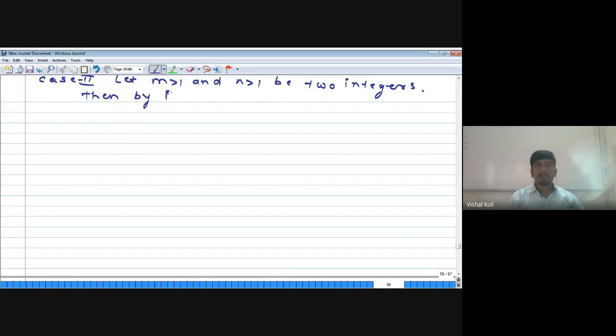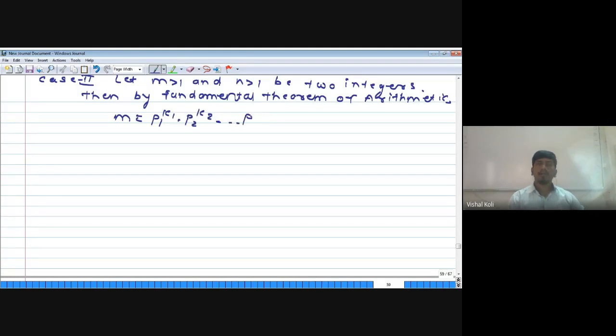Then m is p1 to the power k1 into p2 to the power k2, and so on up to pr to the power kr, and n is q1 to the power l1 into q2 to the power l2, and so on up to qs to the power ls.